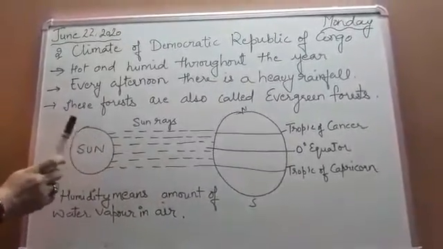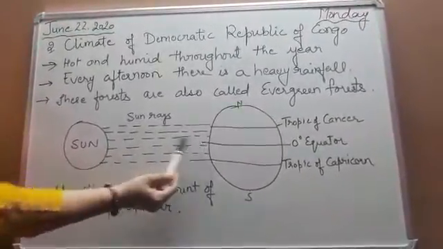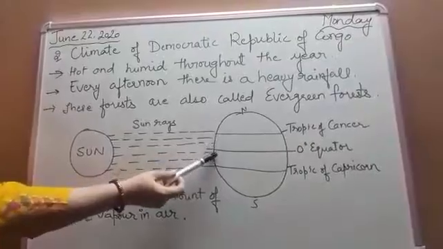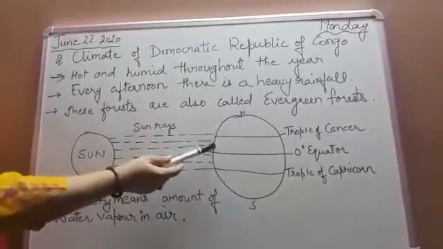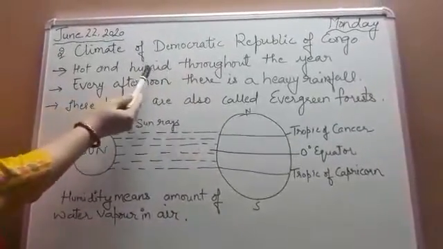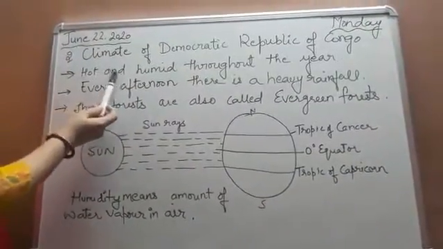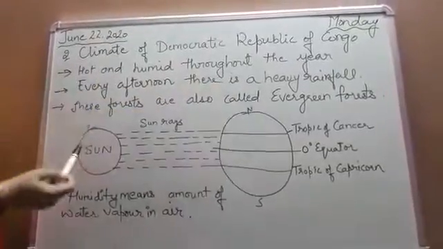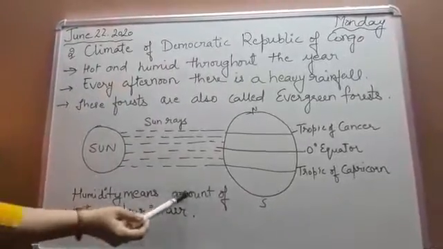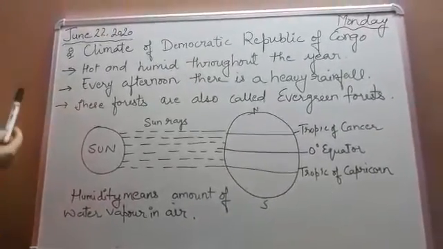It has a hot and wet type of climate, as this region receives direct rays of the sun, as the sun rays fall vertically on this region. That's why this region has a hot and wet type of climate, or you can say hot and humid throughout the year. This region remains hot and humid throughout the year. Now, what do you mean by humid or humidity? Humidity means the amount of water vapor in the air.